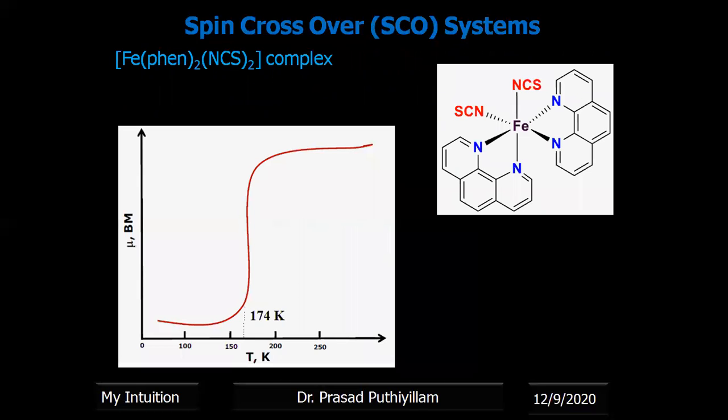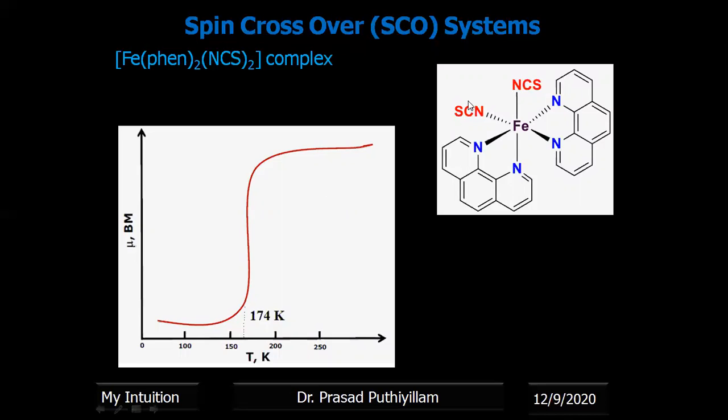The most interesting example of a spin crossover system is the Fe(1,10-phenanthroline)2(NCS)2 complex, and the structure of the complex is given here. At high temperature, it exists as high spin with four unpaired electrons. The magnetic moment is consistent with four unpaired electrons and is an almost constant value. But as the temperature is lowered, a sharp drop in magnetic moment is observed.